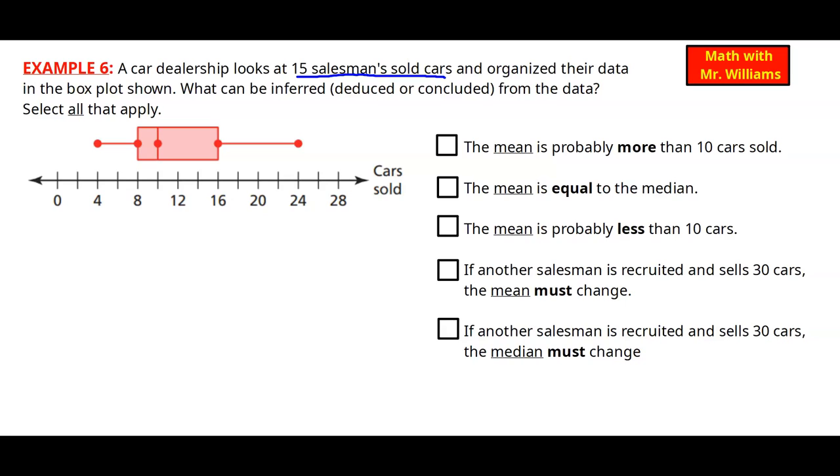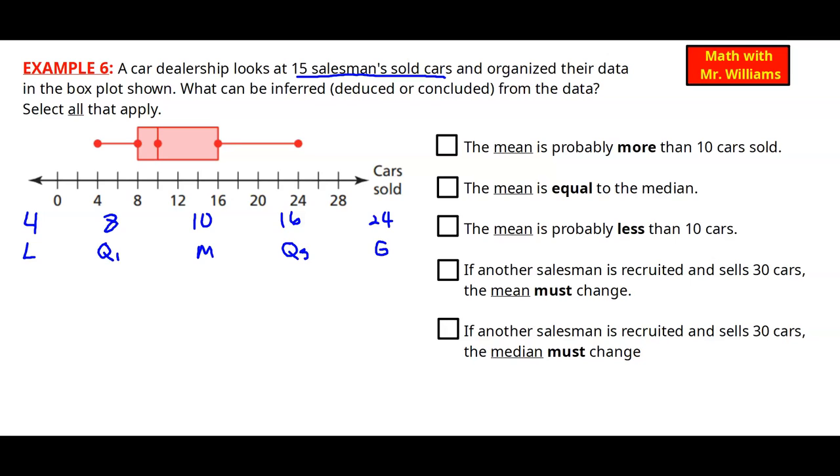We see that there are our 5 dots, or our 5 number summary. Let's go ahead and write those numbers down. So we see 4 is our least number. We see our Q1 is an 8. We see our median is sitting at 10. We see our Q3 is at 16. And we see our greatest number is at 24. All right, now that's 5 numbers.